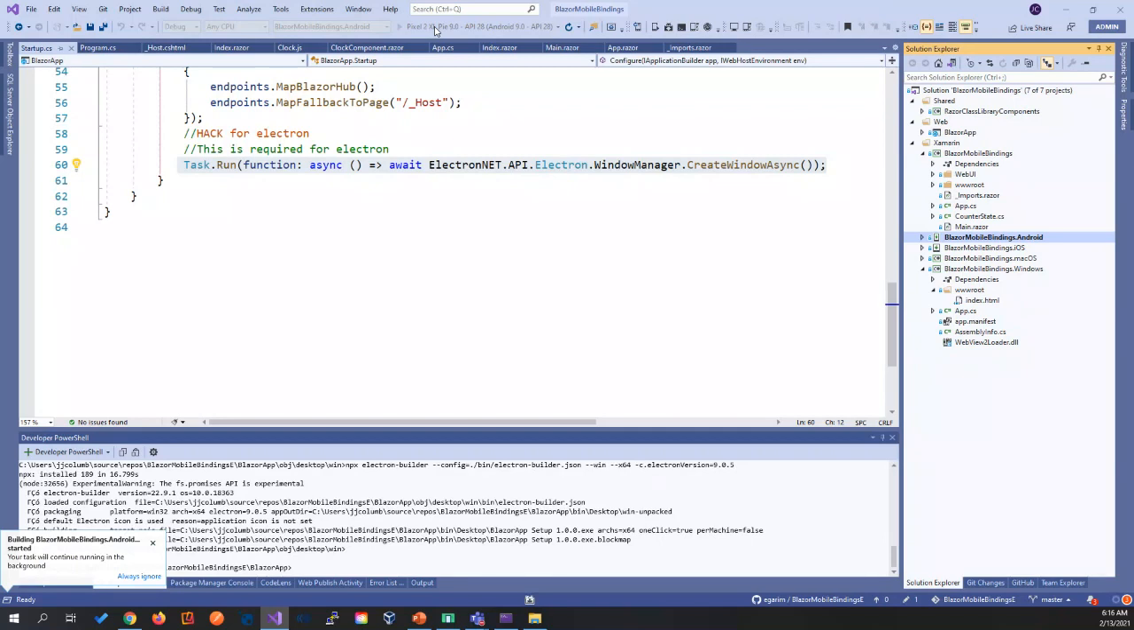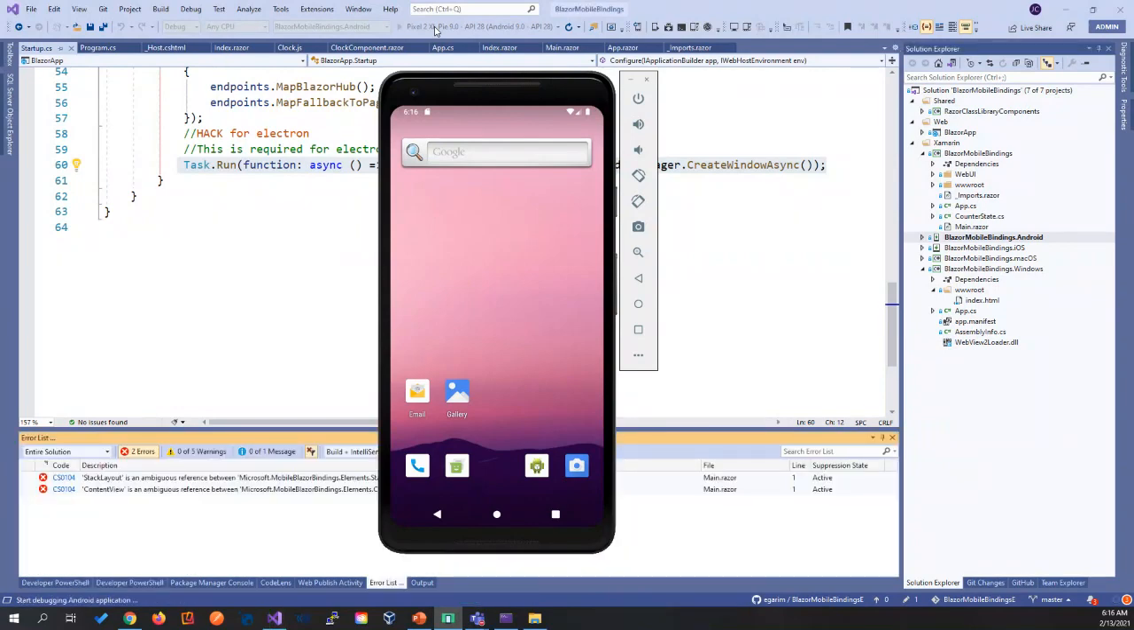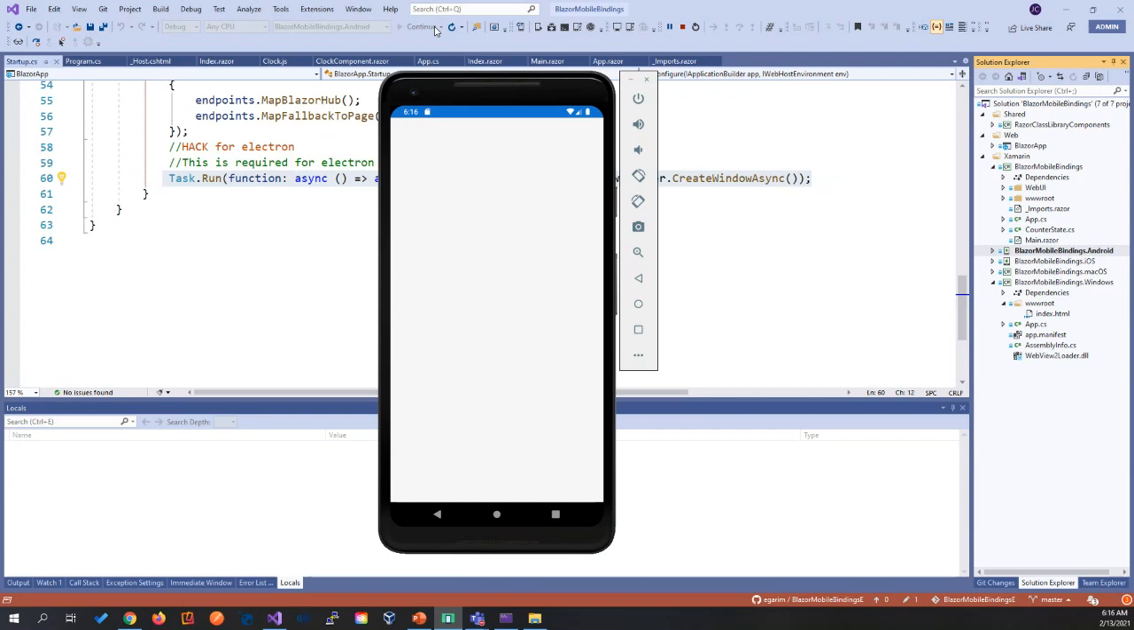So what is truly cross-platform? I don't know. I get excited by this experimental, because we have to say Blazor Mobile Bindings is still an experimental product from Microsoft. But I'm excited by the day for the amount of power it will give us: just one codebase, something that we can show to the client and say, where do you want it? We put it there. And let's wait for a second until our emulator shows the application.